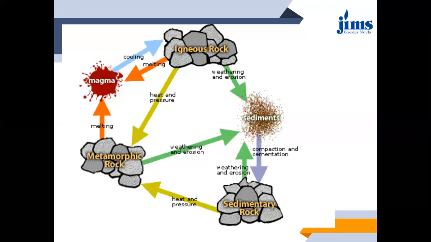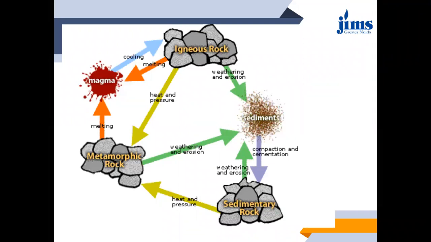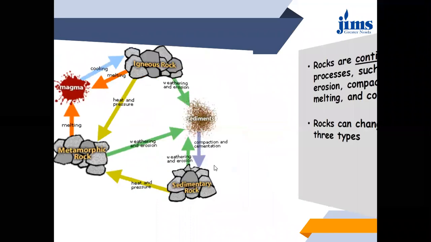Okay, I hope this entire cycle is clear to you. It is basically a cyclic and reversible process. So any rock can convert into any rock, but in some stages there are intermediate levels. In some stages it will be converting directly. If any rock converts into metamorphic rock, it can convert directly, but it can also happen indirectly. It can also happen that igneous rock first converts into sedimentary rock, then sedimentary rock converts into metamorphic.